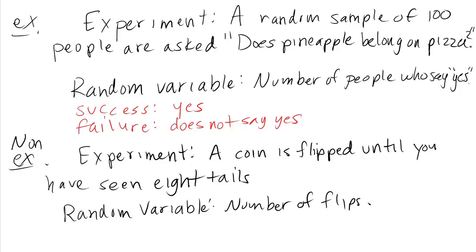It doesn't say we're going to flip the coin 8 times, which would be a fixed number of trials. It says we're going to flip the coin until we have seen 8 tails. And that's not a fixed number of flips. That might take exactly 8 flips if we get really, really lucky. It might take 20 flips. It might take 30 flips if we're really, really unlucky.